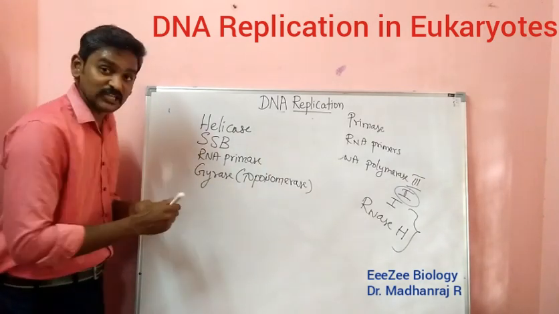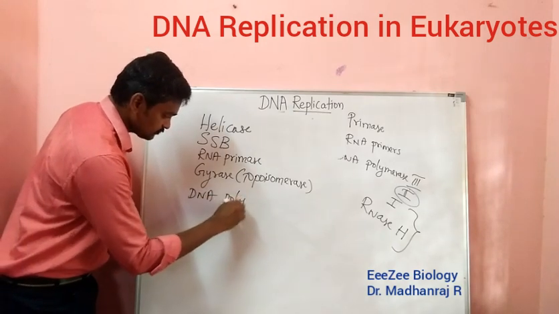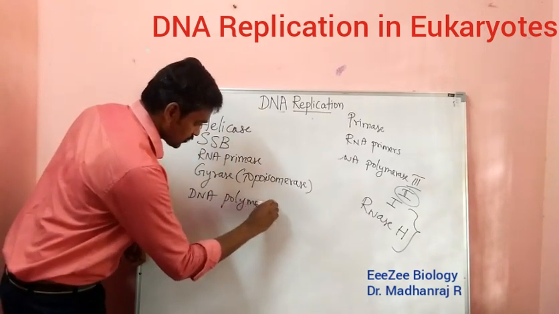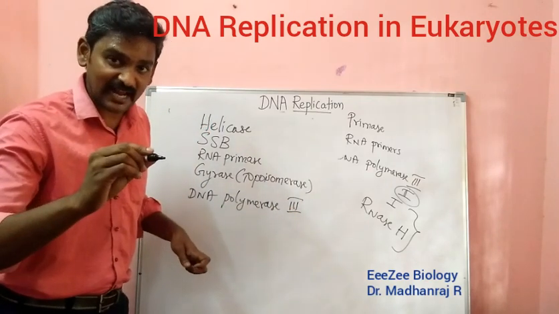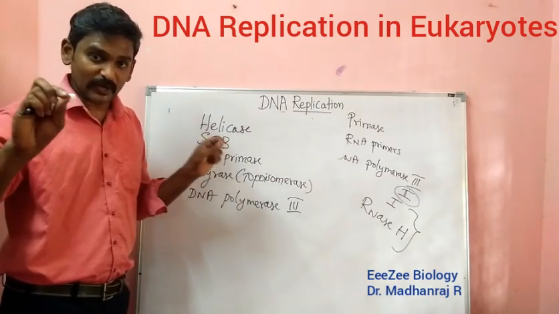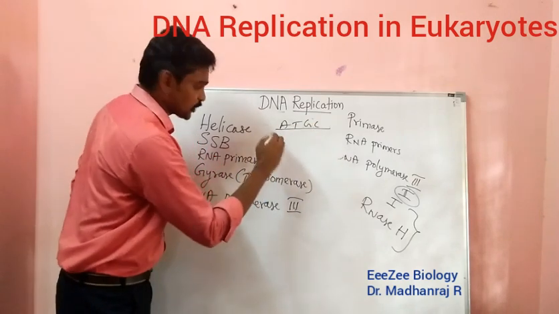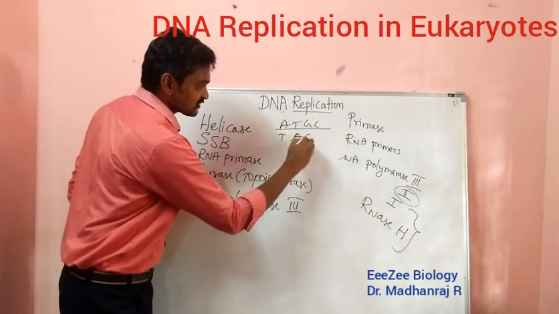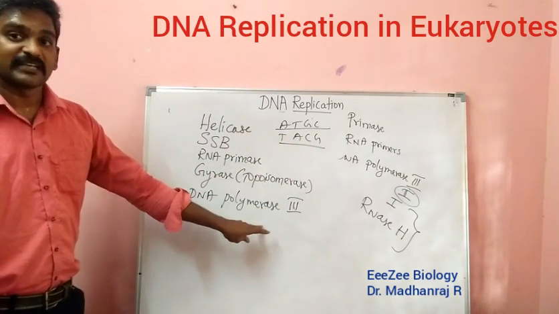And the next enzyme is called what? The main enzyme is DNA polymerase 3. This is for the synthesis of the new DNA strand. The nucleotides will be joined one by one and the new strand will be produced. For example, if you have A, T, G, C, the new strand will be produced like T, A, C, G. The new strand will be synthesized like this. So it is done by polymerase 3.